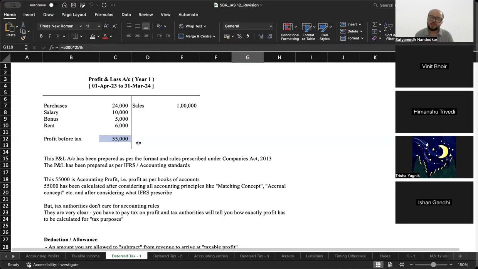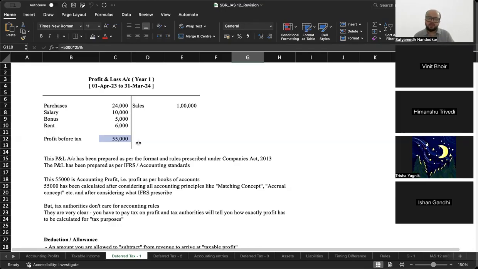This is the profit and loss account for year 1. Sales is given, purchase, salary, bonus and rent. After deducting these expenses, my profit before tax is 55,000. How was this profit calculated? This profit was calculated using all the accounting principles and accounting standards: accrual, matching, all of that together, and you arrived at this number. Now the tax authorities are very clear. They say we don't care for this. We will tell you how to calculate taxable profit and you pay tax on the taxable profit.